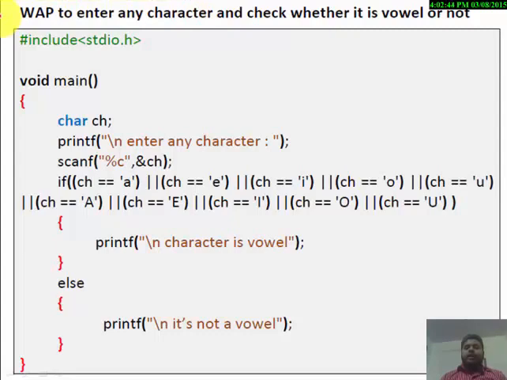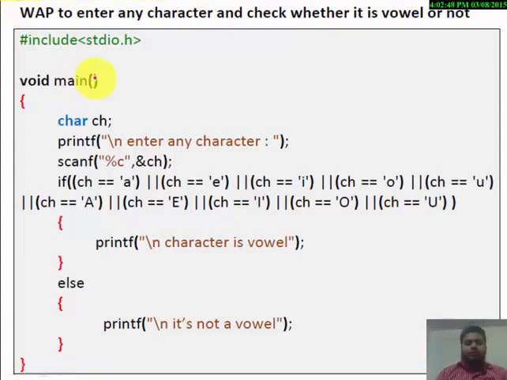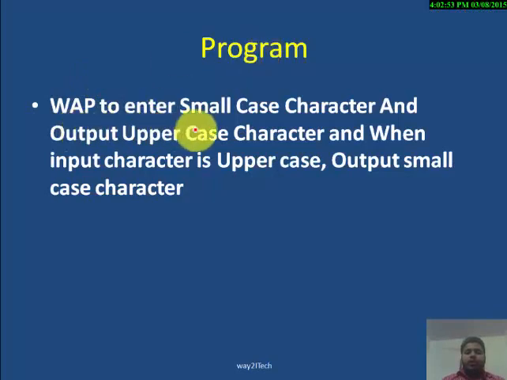Write a program to enter any character and check whether it is vowel or not. You can try this program. This is a simple program. So there is a next program. Write a program to enter small case character and output uppercase character, and when user inputs uppercase character and output small case character. What this means, if user enters small a, then output will be capital A. If user is entering capital A, then output will be small a. Means toggle the case. Change smaller case to capital case and capital to smaller case.